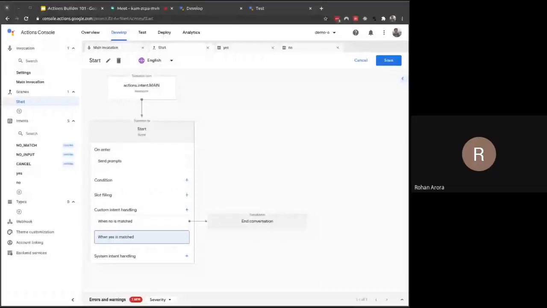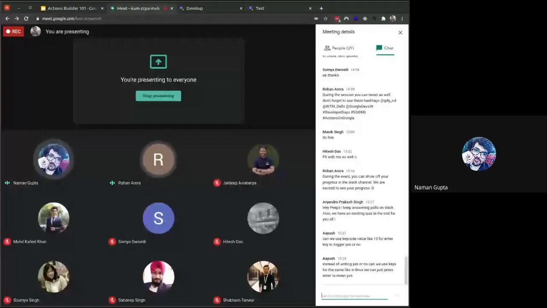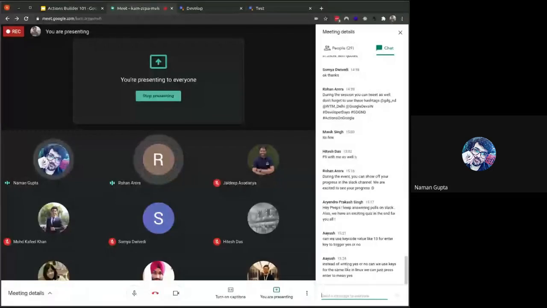Also, in the meanwhile, you can tweet as well. I think I have shared the hashtags and accounts that you can tag. Don't forget to use those. As Nimesh has shared a screenshot, you can just look at it. Everyone, keep putting your screenshots about your progress, so it would motivate others and us as well.